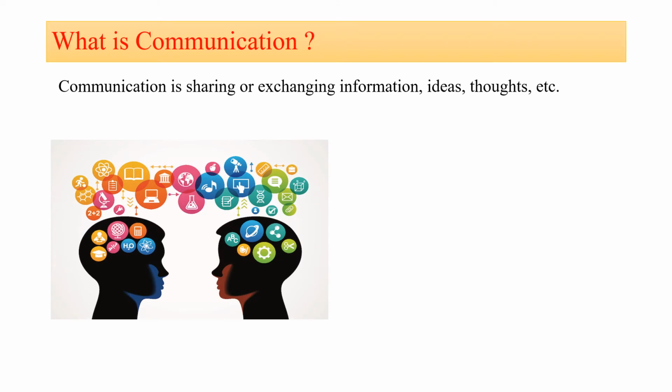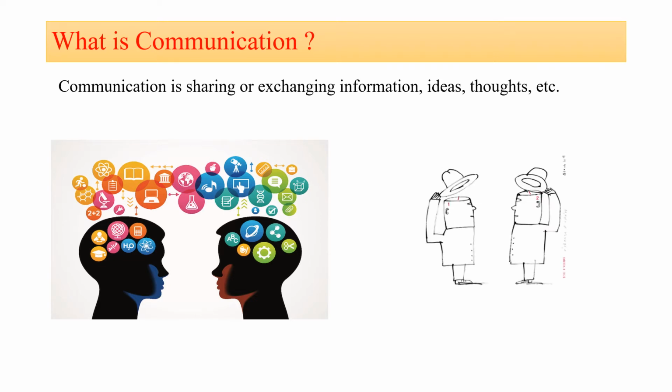Now if you see the picture, it shows the communication between two persons by using various communication media. Here in the third GIF, there are basically two persons, person number 1 and person number 2, and these two persons are exchanging their information from one place to another, or exchanging their ideas or thoughts from one person to the other. This is nothing but communication.